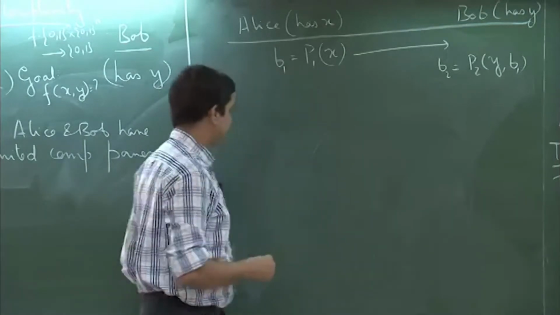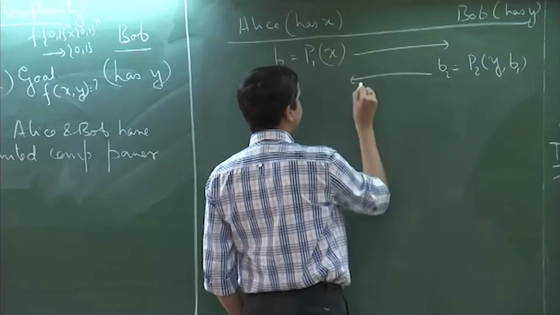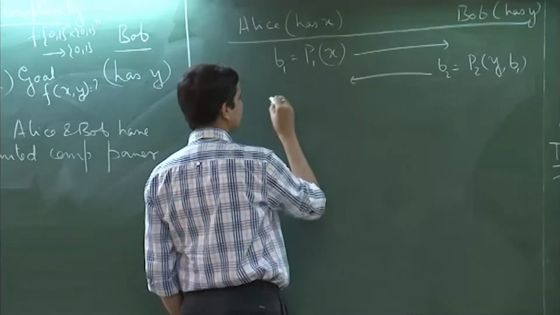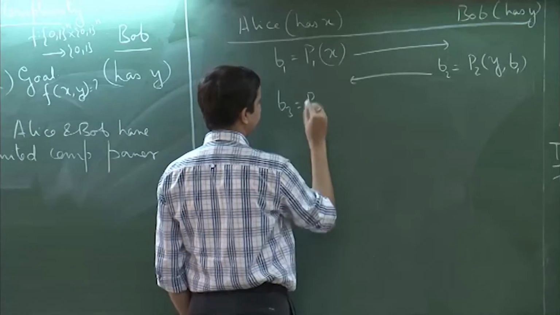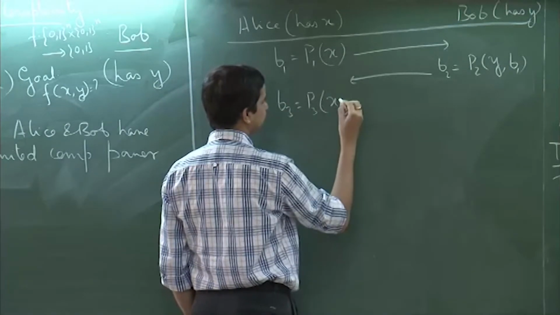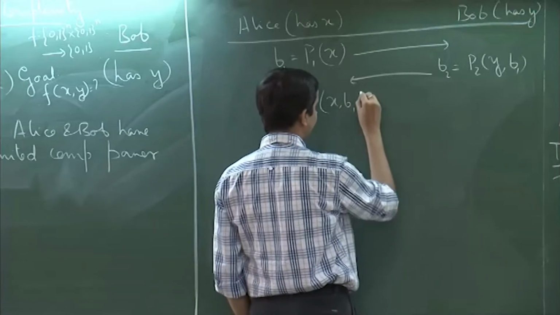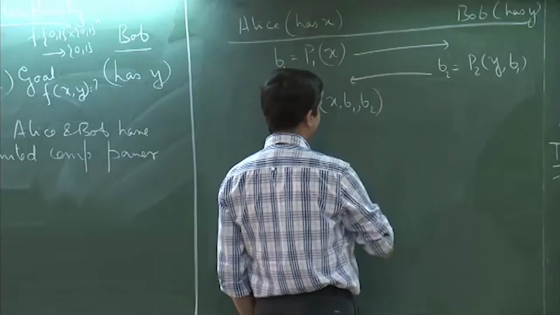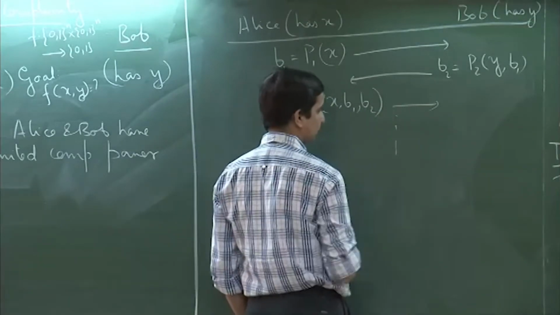But let us just keep to this simple model, and he communicates this back to Alice, and then Alice computes B3, which is some P3 applied on x, her initially computed bit B1 and the bit that Bob gave her, and this gets sent to Bob, and so on.